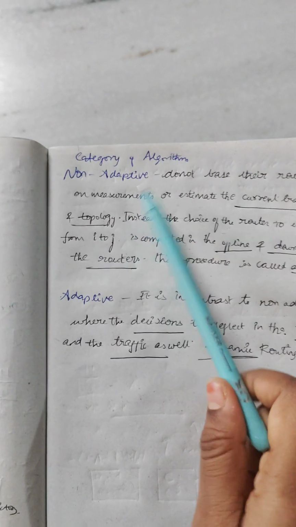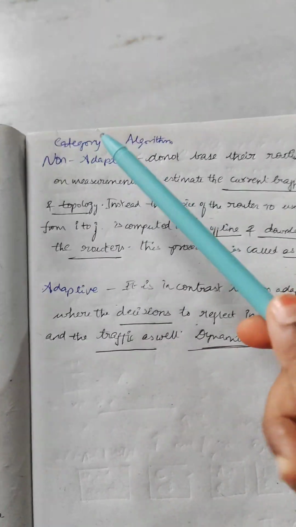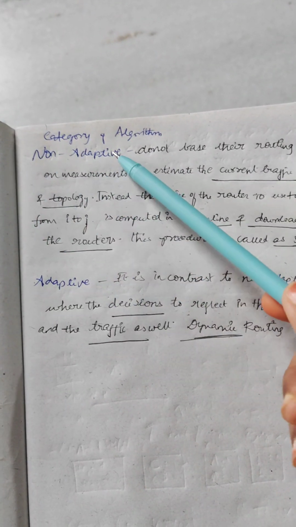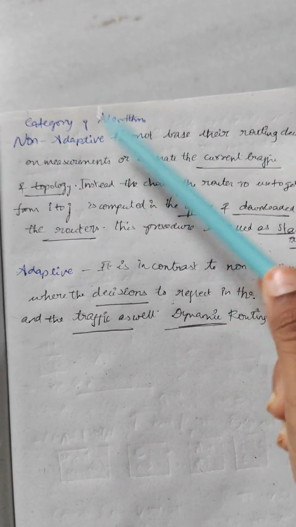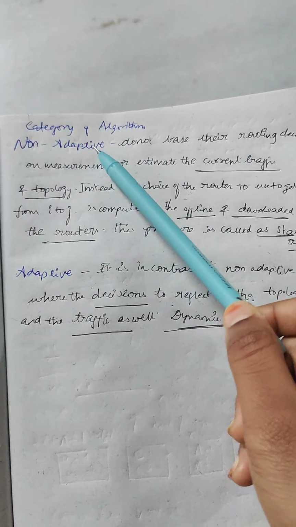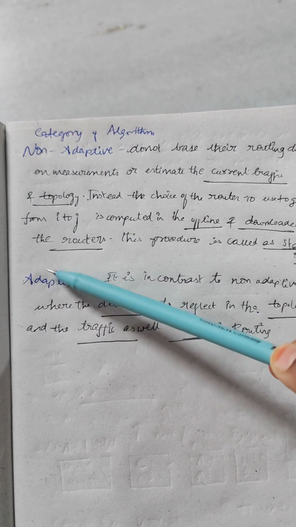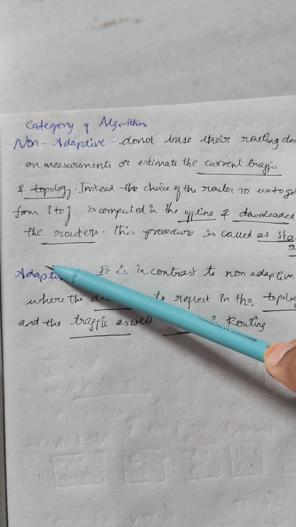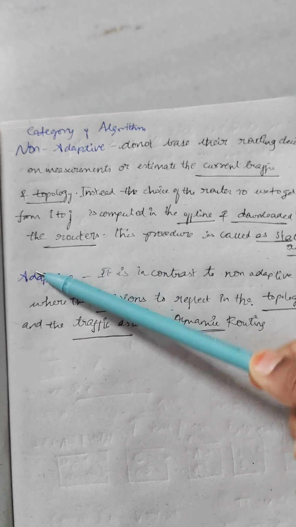So now we are going to discuss the different categories of the algorithms. So first one is non-adaptive. This is inefficient, this is efficient, because you cannot change this according to the traffic and topology, because this is already predefined. As you know, this is static routing. This you can change in order to reflect decisions. Whatever decisions you take, this will be reflected in the current topology and traffic as well.